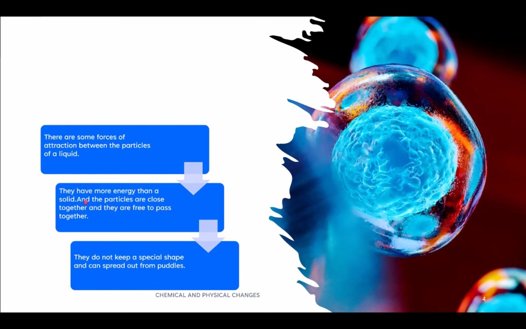They have more energy than a solid, and the particles are close together, but not as close as the particles of a solid, and they are free to pass each other. They do not have a specific shape and can spread out to fit where they are. For example, if you pour water in a glass, it does not have a specific shape.